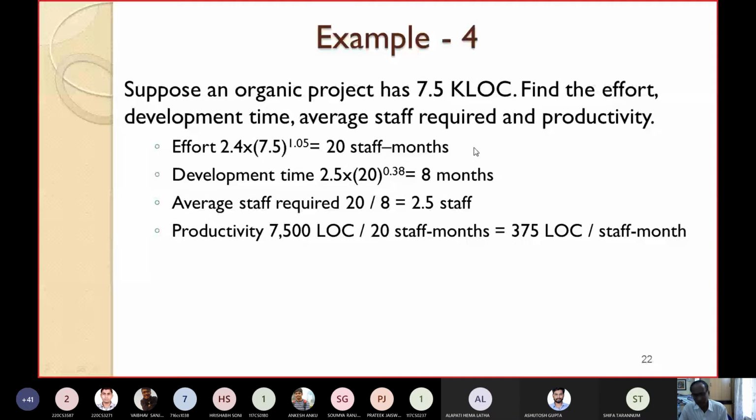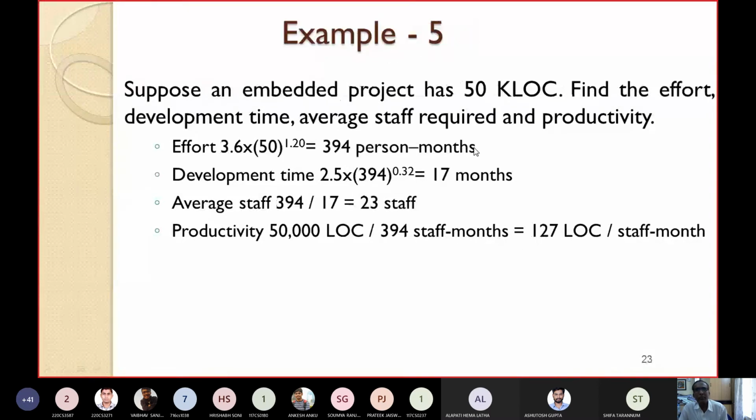Okay, this is the next example, and one more example is there. Now we'll change the product. All the products we have taken previously were organic products. Now let us take an embedded type of product. Suppose an embedded project is estimated to have a size of 50 KLOC. Then find the effort, development time, average staff required, and the productivity.